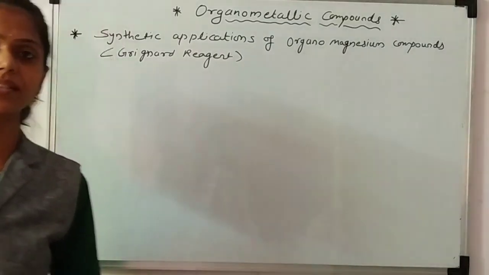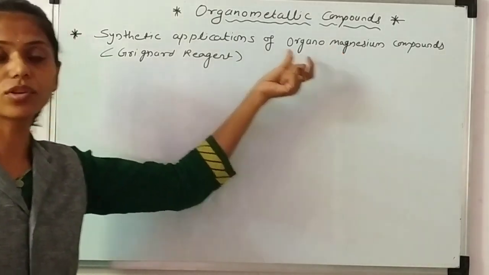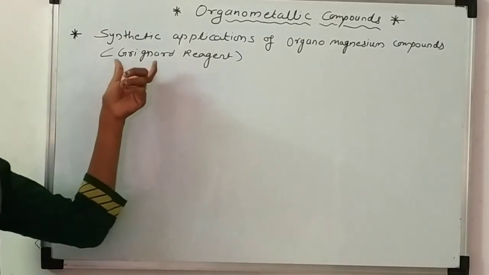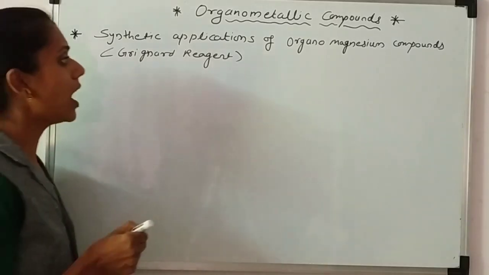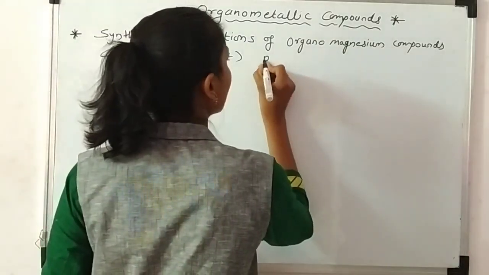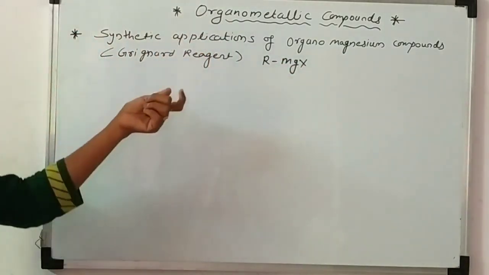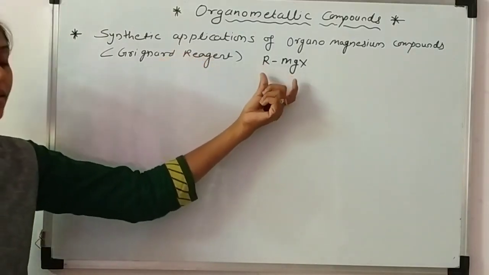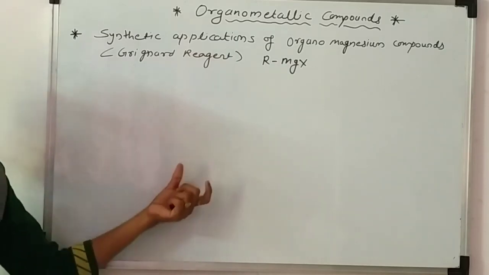Friends, today we have discussed the synthetic applications of organomagnesium compounds. What is the organomagnesium compound? It's nothing but the Grignard reagent. Grignard reagent means RMgX. In today's lecture we have seen how, using this Grignard reagent, we are synthesizing new organic